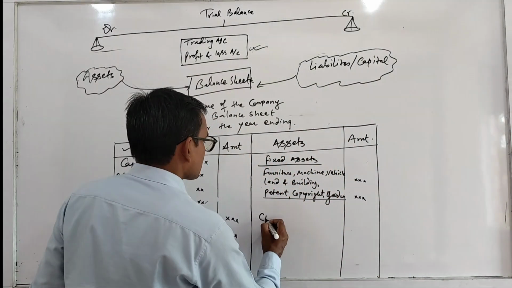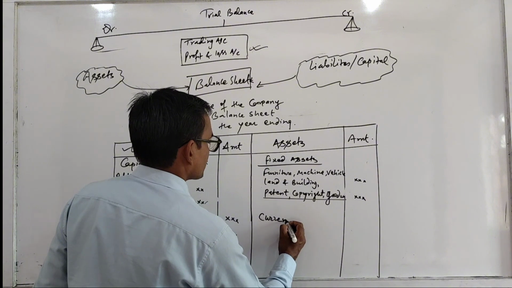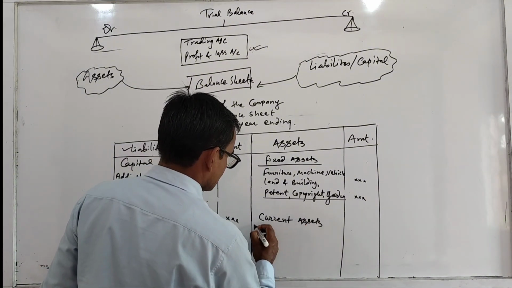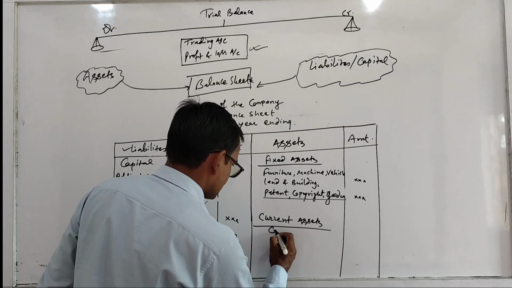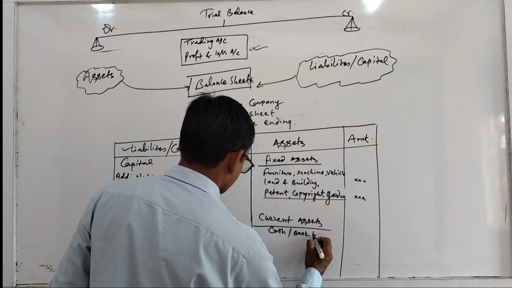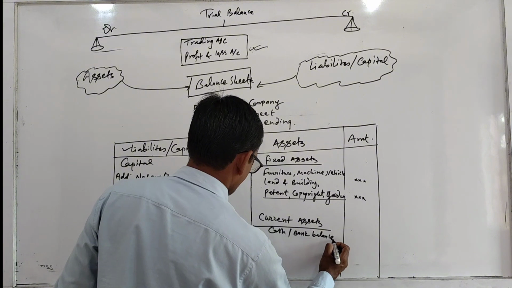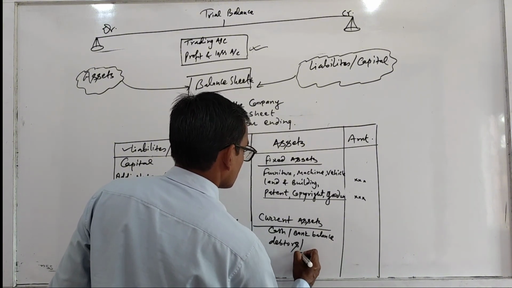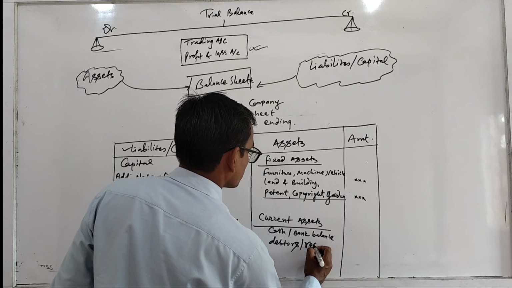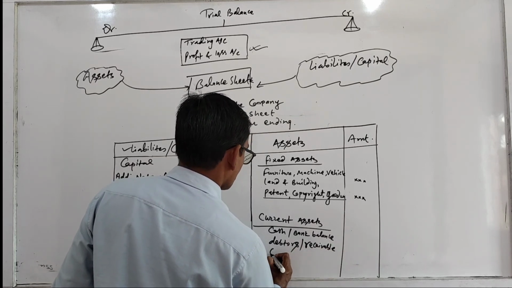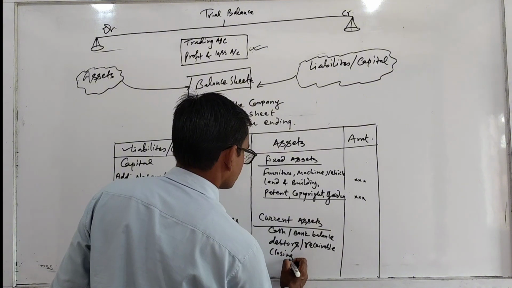Similarly, there are current assets. That is quick assets like cash balance, cash and bank balance, debtors, receivable amounts, closing stock.